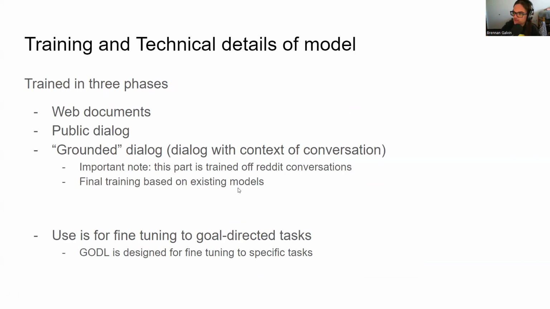Speaking of training, how did we train it? They trained it from web documents, public dialogue, and some grounded dialogue, what they call grounded dialogue. So web documents is just like anything on the internet. It could be some random blog, some text. They do cite, I think, 6 different databases that are used in a lot of different AI.